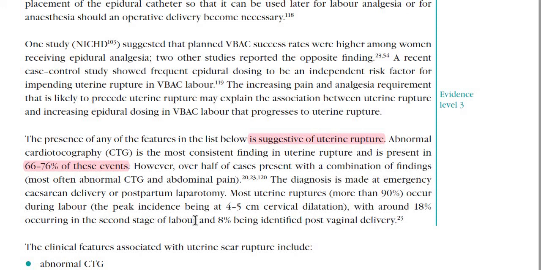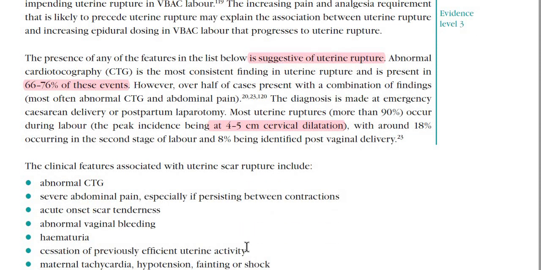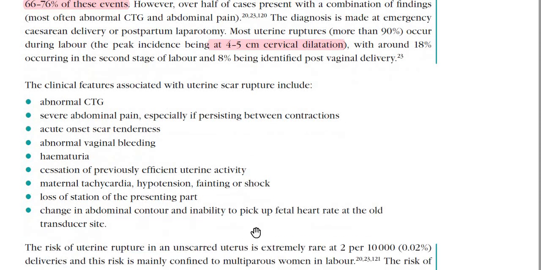Most uterine ruptures occur during labor, and the peak incidence is at 4 to 5 centimeter cervical dilatation. 18% occur in the second stage of labor, from fully dilated to pushing of the baby, and 8% are identified after delivery.